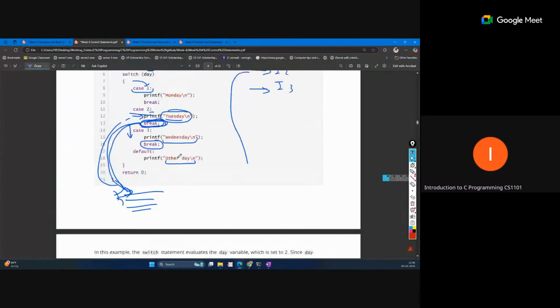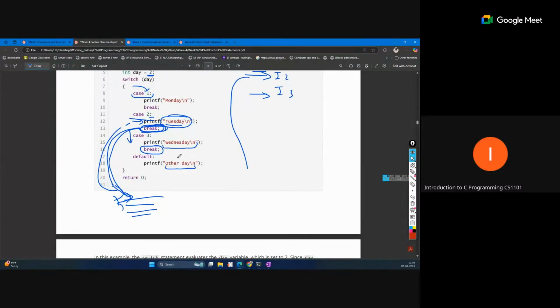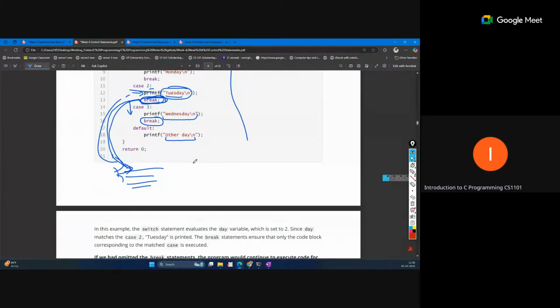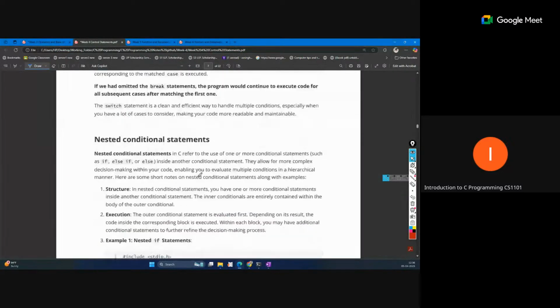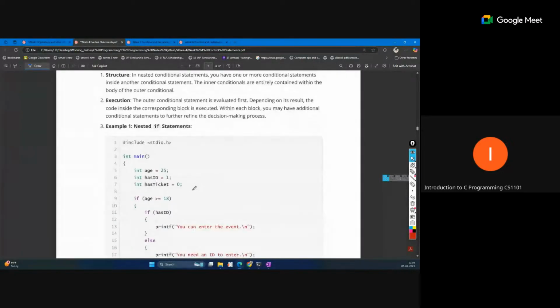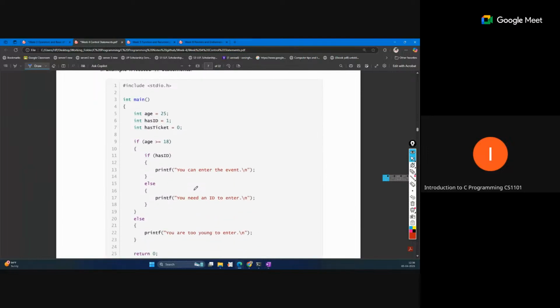But that stops only that particular loop or conditional statement, not the complete code actually. Okay, so that nested thing is when we use one condition inside another condition. So that is just a nested thing. If a conditional statement is given, and inside it another if conditional statement, this is called a nested condition.